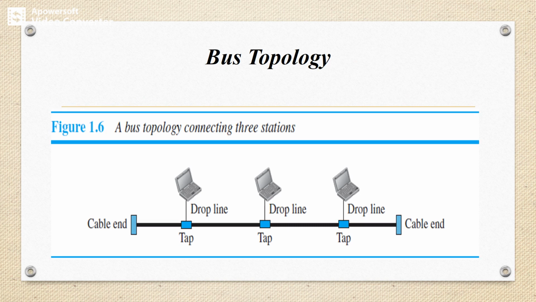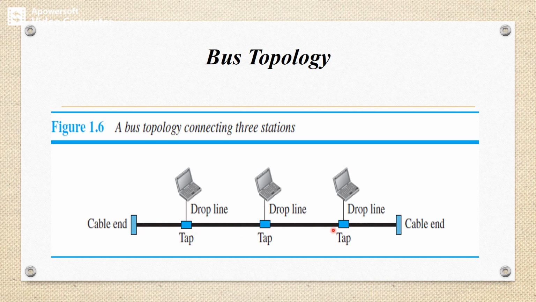Next we'll take the bus topology. In the case of bus topology, we can observe that multiple devices are connected one by one by means of connectors or drop lines, and there is one central cable which acts as a backbone.